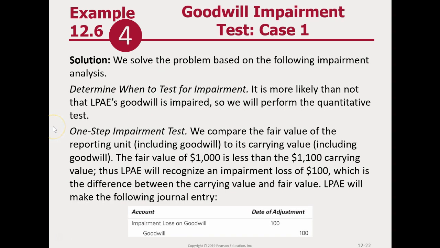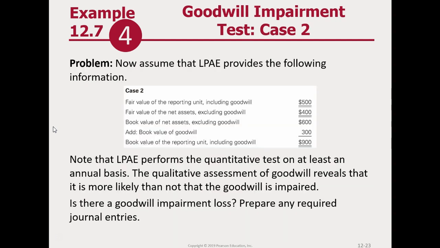So all we do is subtract one from the other, and the difference is a $100 impairment loss. And so we go ahead and make the journal entry, and we show the impairment loss on goodwill, and goodwill is credited for 100. So goodwill originally had a $300 balance, and with this adjustment, it's going to go to a $200 balance. Well, let's look at case 2.